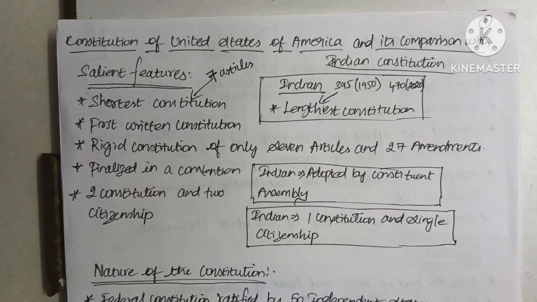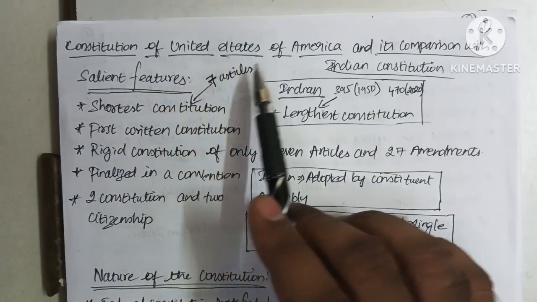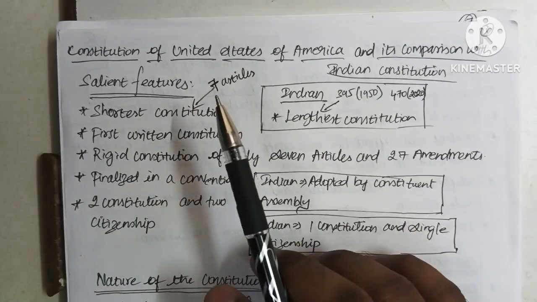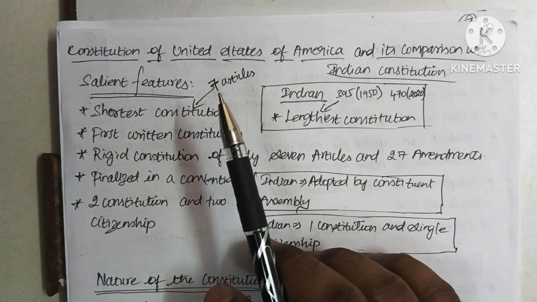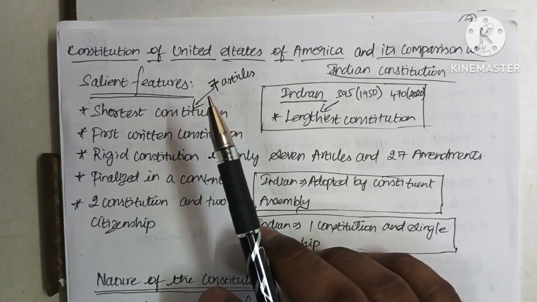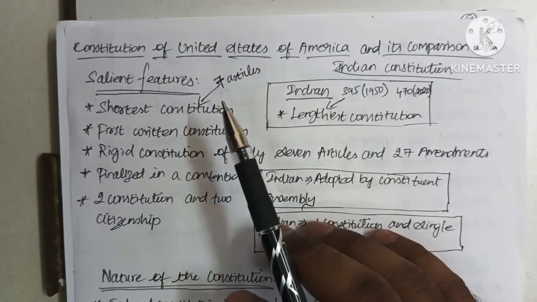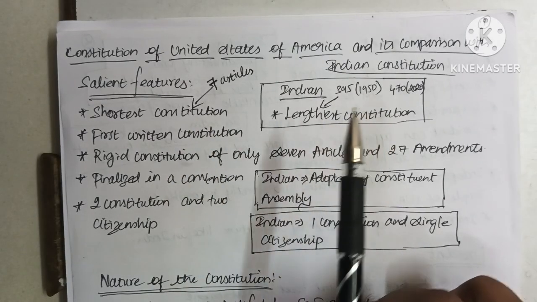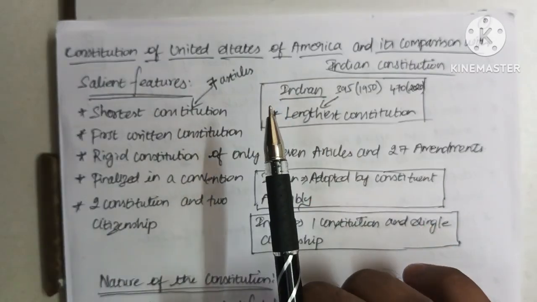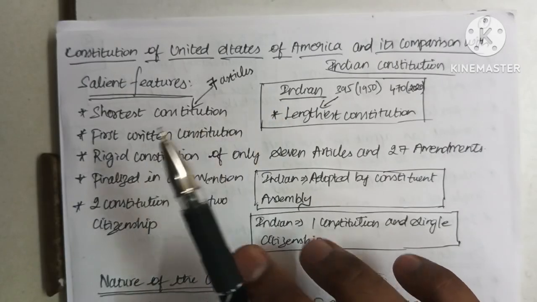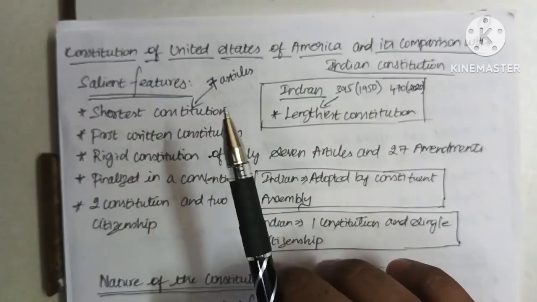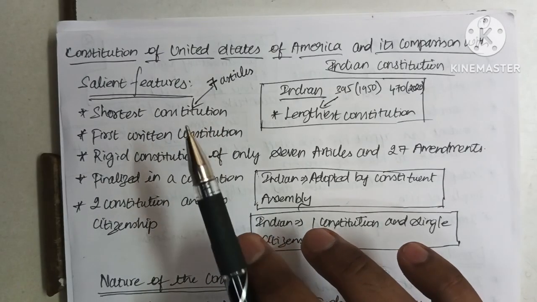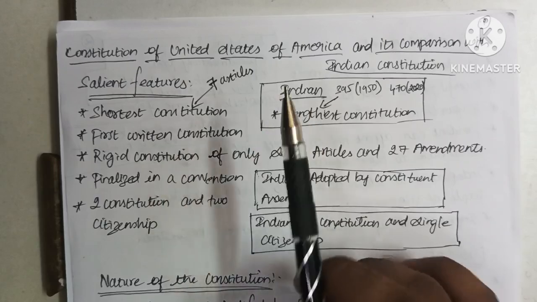In this video, we are going to see about the Constitution of the United States of America and its comparison with the Indian Constitution. We know a constitution is a set of articles and laws which was required for the governance of the country. As we know, the Indian Constitution is one of the lengthiest constitutions in the world, and while comparing the Indian constitution with other countries, we can get an idea about the difference between the constitutions of the countries, which is one of the most important topics in the UPSC.